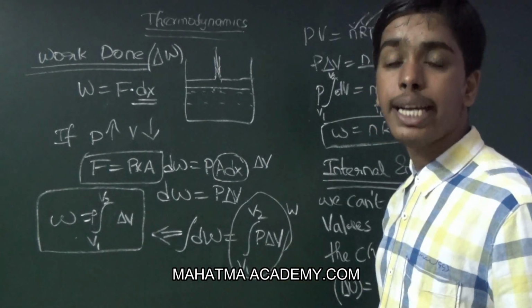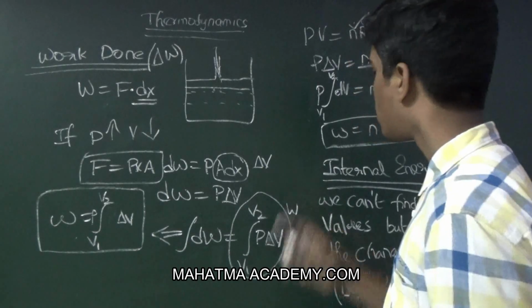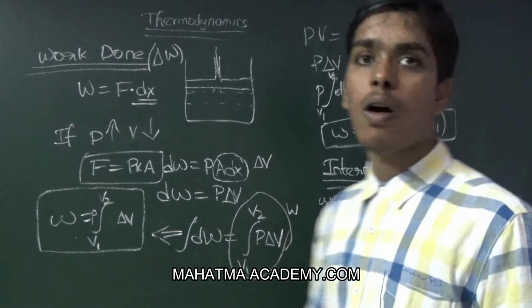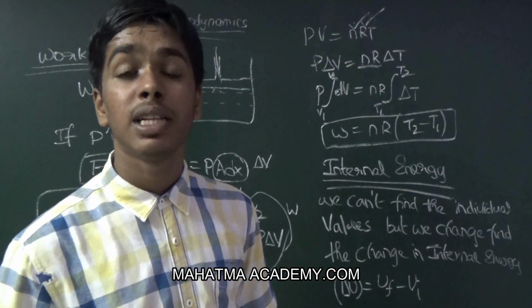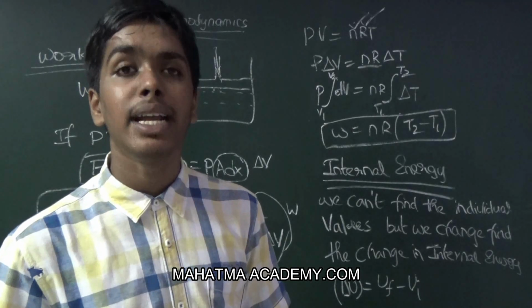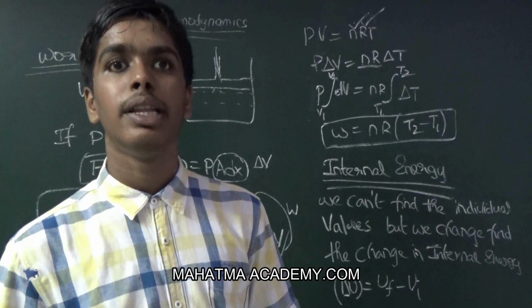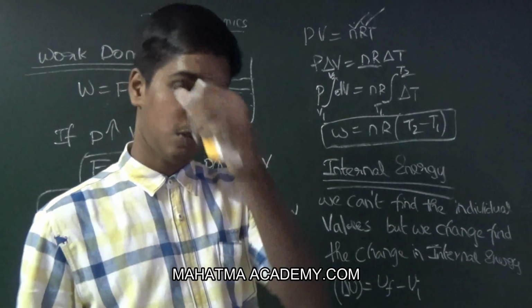We have discussed heat in the earlier chapters also. The internal energy is the sum of all the energies in the system. That means kinetic energy, potential energy, nuclear energy, electrostatic energy, gravitational energy and so on.